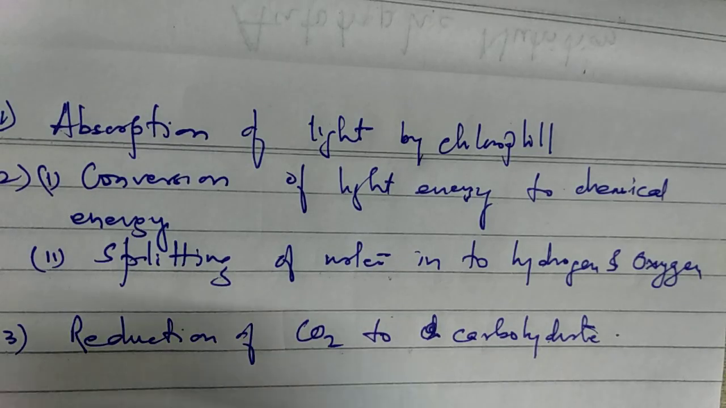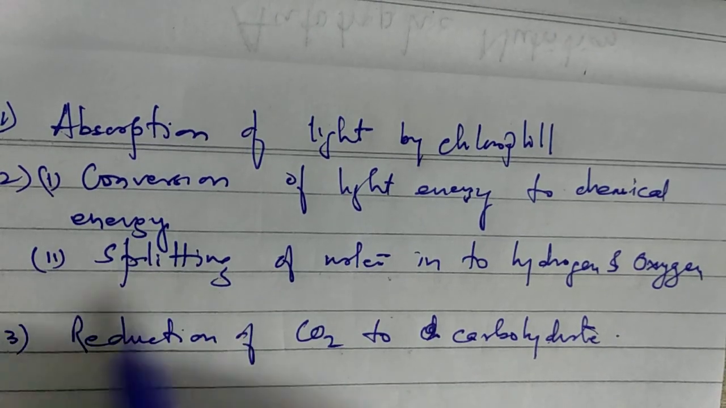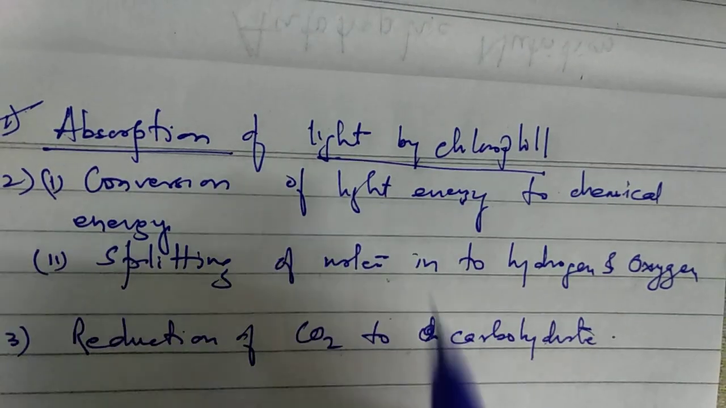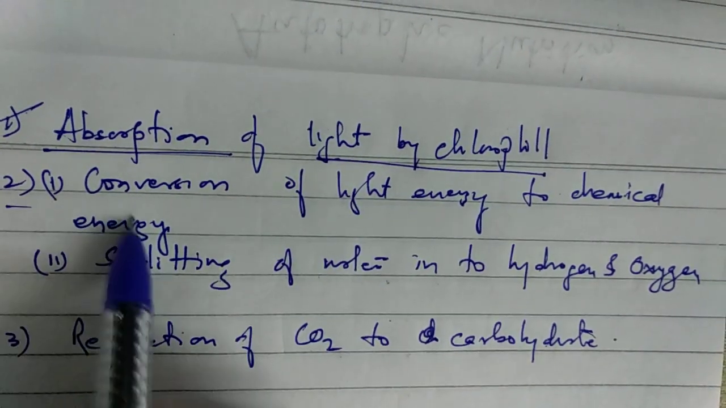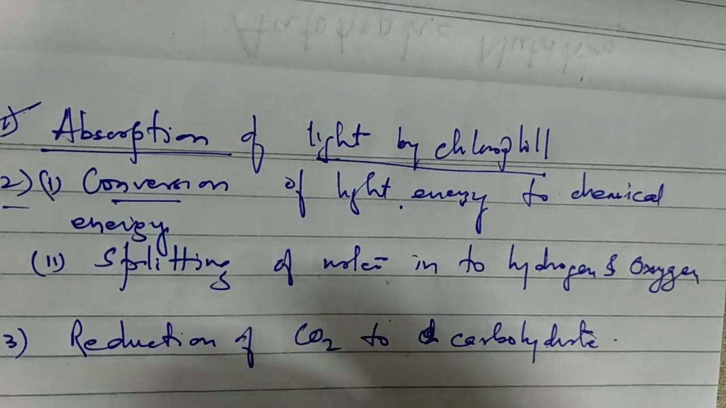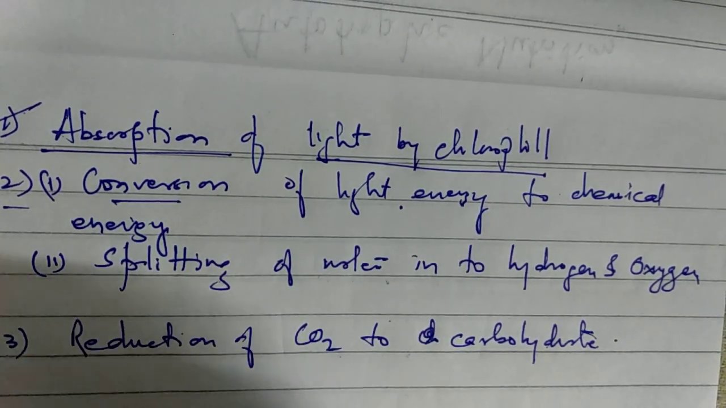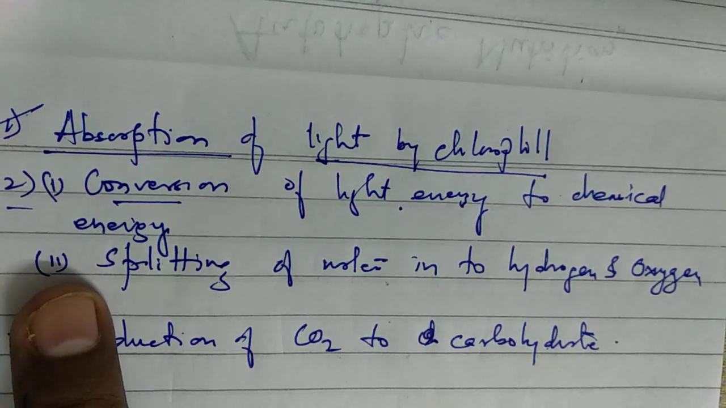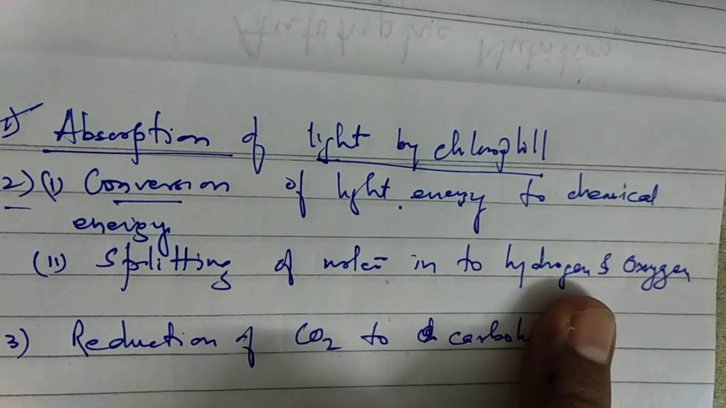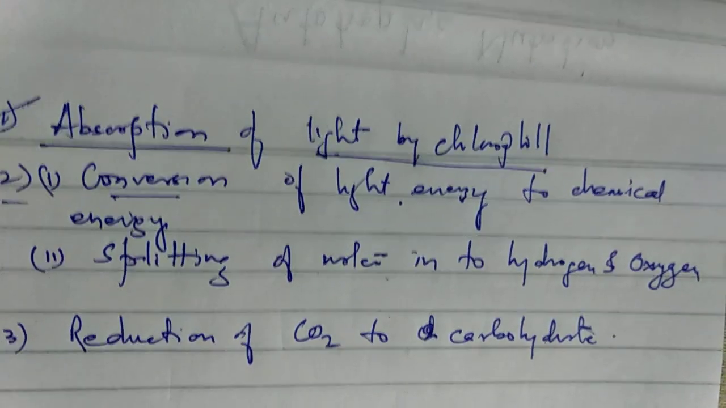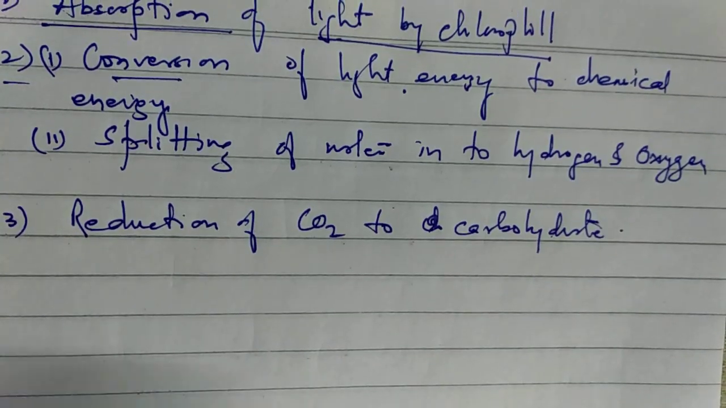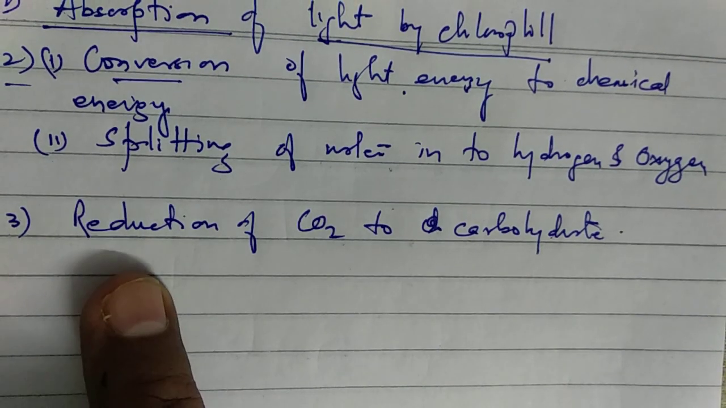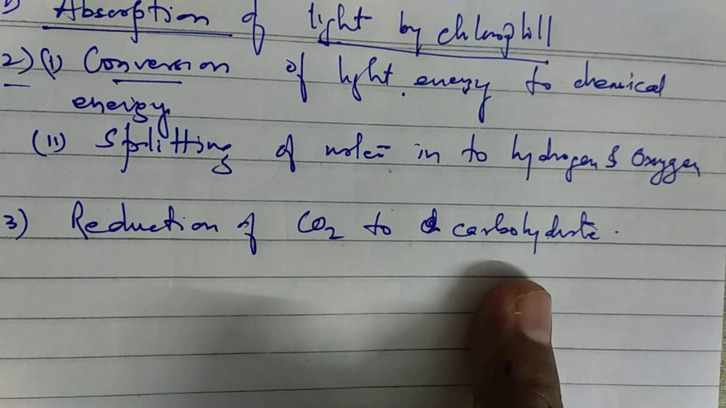In the NCERT book, three processes are clearly mentioned. One is absorption of light by the chlorophyll, which I already discussed in the light reaction. Second is conversion of light energy: whatever light is absorbed by the chlorophyll is used to convert light energy into chemical energy, along with the splitting of water into hydrogen and oxygen. And the third is, after getting energy from the light reaction, the dark reaction takes place, where the reduction of carbon dioxide to carbohydrate occurs.